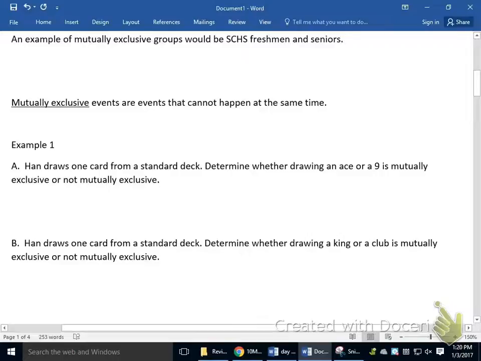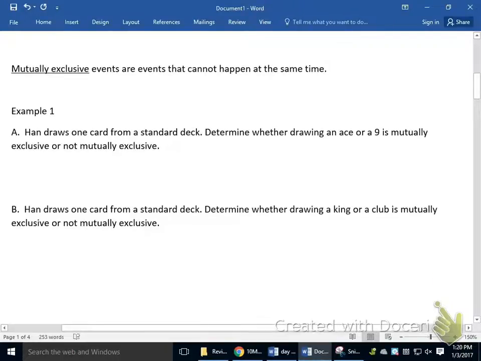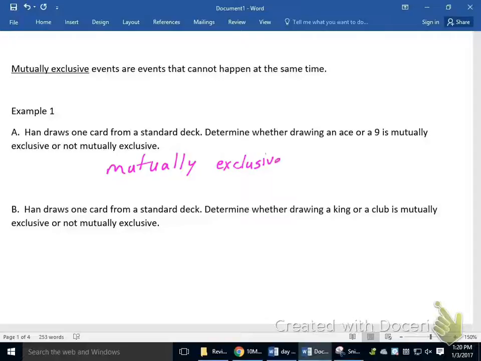All right, taking a look at example 1 here, just figuring out whether these events are mutually exclusive or not. Han draws 1 card from a standard deck. Determine whether drawing an ace or a 9 is mutually exclusive or not mutually exclusive. This is mutually exclusive, and I'll actually get into why. It's because there is no card that is both a 9 and an ace. The groups of cards that are 9s are completely separate from the groups of cards that are aces. So these are mutually exclusive groups.